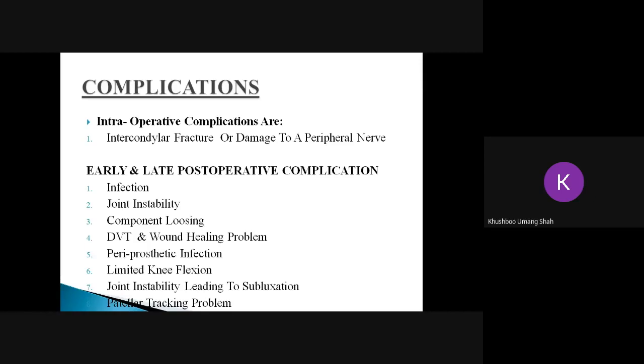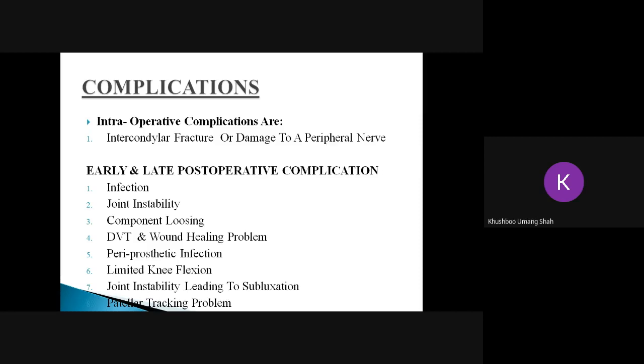An early complication after TKR is deep vein thrombosis. If the person is not mobilized for 2 to 3 days, and if the leg is kept in a certain position for a longer period of time, the person may develop deep vein thrombosis. If deep vein thrombosis is not taken care of, the person may develop pulmonary embolism, which is a life-threatening condition. So it is important to prevent the post-operative complication by keeping the person mobile, and not immobilized.